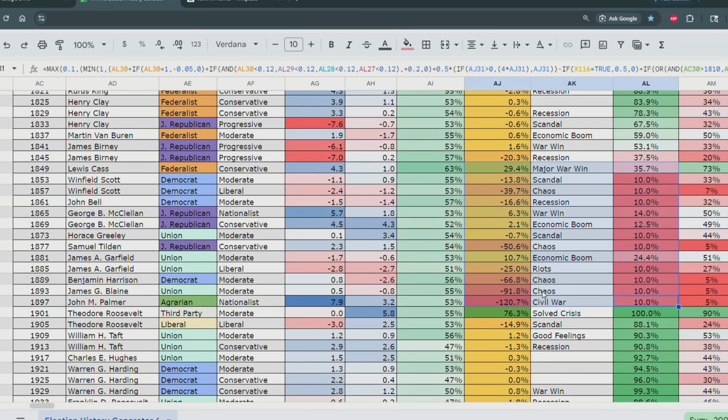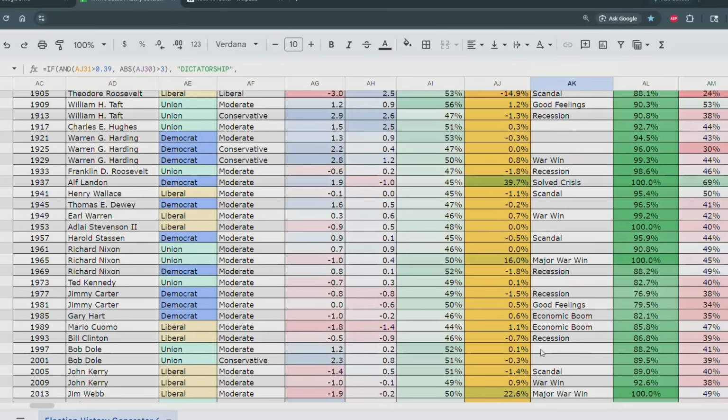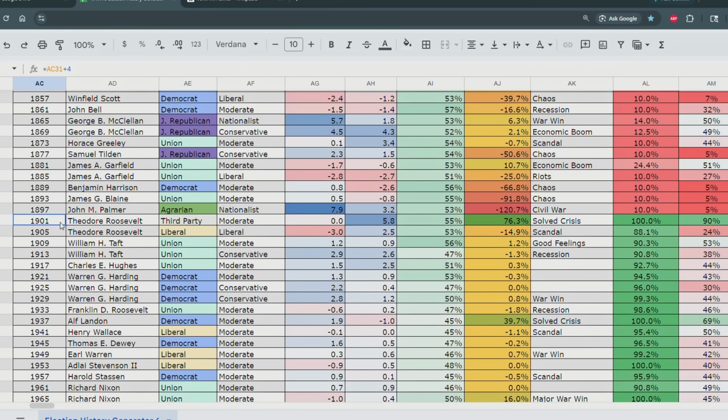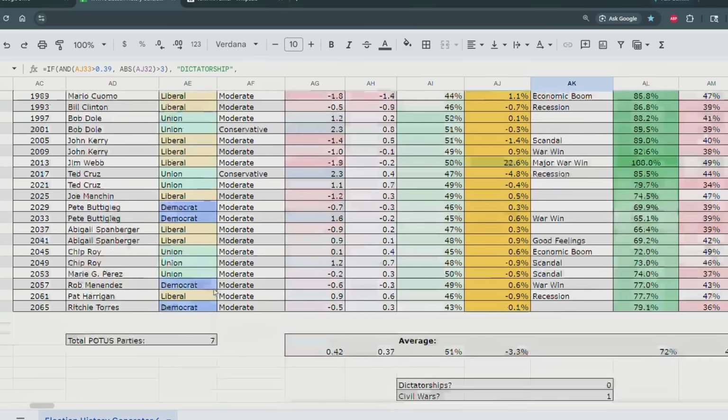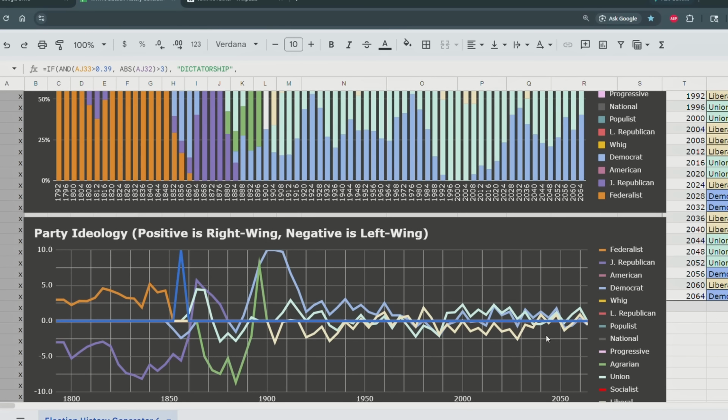Who knows what it's about? Maybe about economic reasons, that sort of thing. But then, did any states secede? No states seceded, thankfully, for America. But then Theodore Roosevelt pops in as leader of a third party, and he solves the crisis. Wow, would you look at that? And he's reelected in 1905 and 1904 as the leader of a liberal party. Then we have the Liberals, the Union Party, and the Democrats as the 3 major parties.